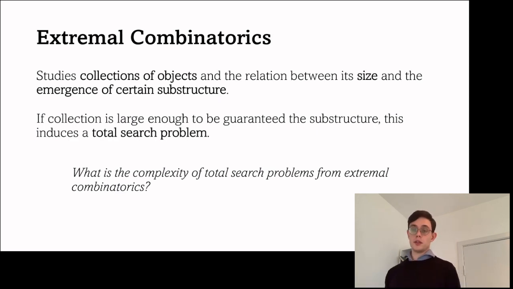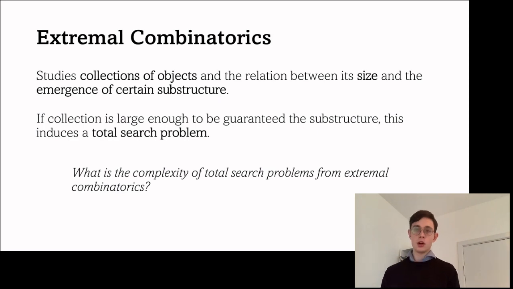If this collection of objects is sufficiently large, such that the theorems guarantee that the substructure exists, then this induces a total search problem. And in particular, if the substructure can be efficiently verified, it induces a total search problem that's in TFNP. So the question that we ask in this work is: what is the complexity of total search problems that are induced by extremal combinatorics?